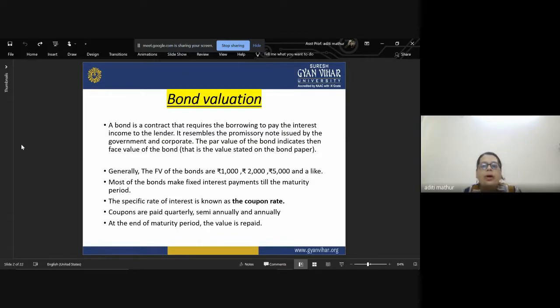And on the bond, the interest rate is specified, it is clearly stated, and every interested party of the bond knows the interest rate, the maturity date, and the face value of the bond. The specific rate of interest is called the coupon rate. So another name for the interest rate in the bond is the coupon rate.